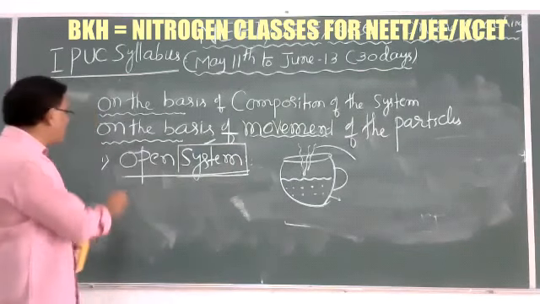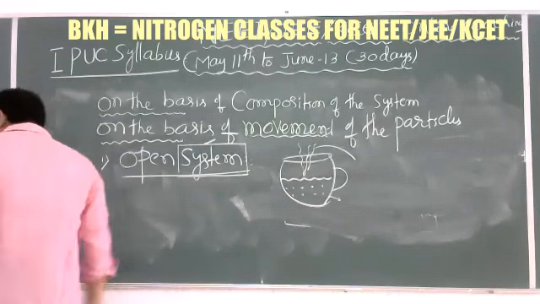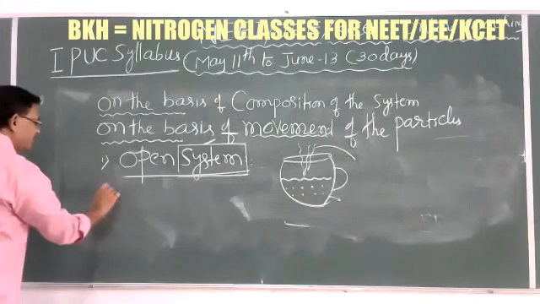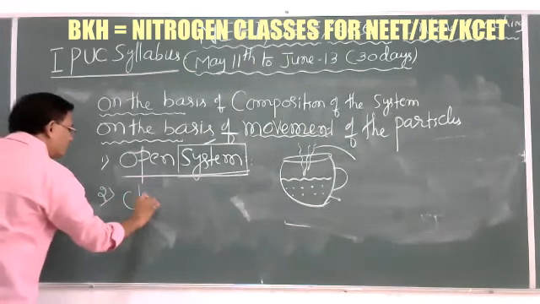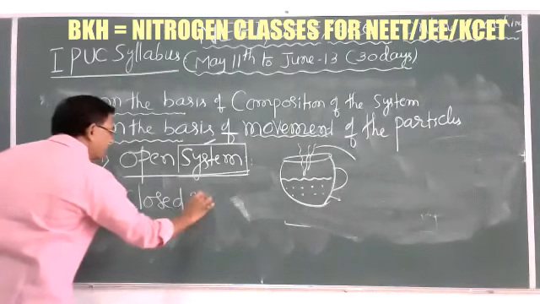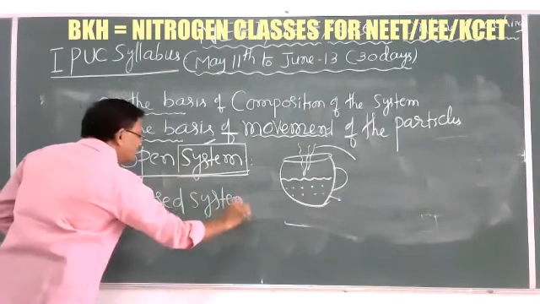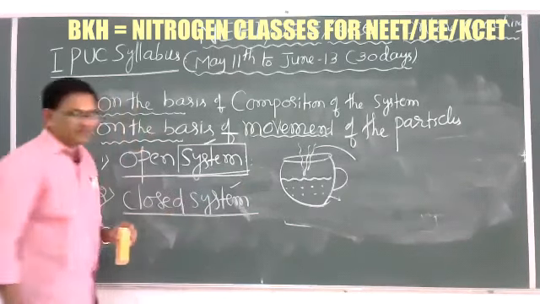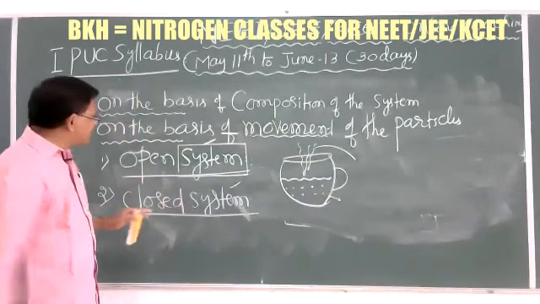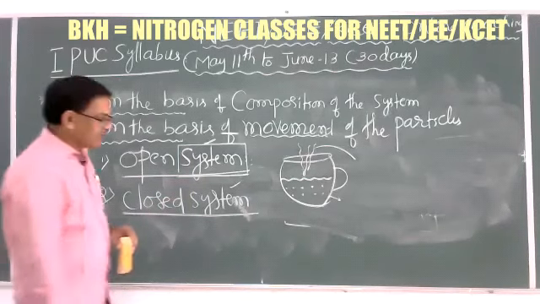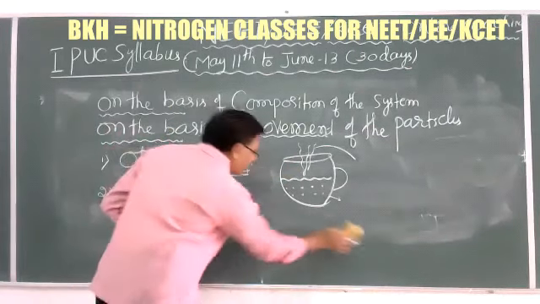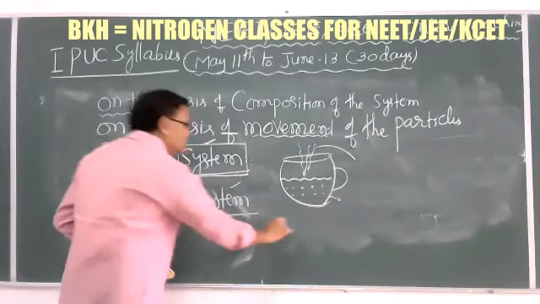After this open system, another important system is the closed system. In this closed system, not an open vessel, take a closed vessel.